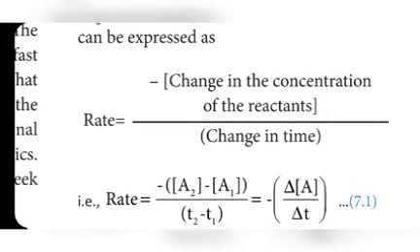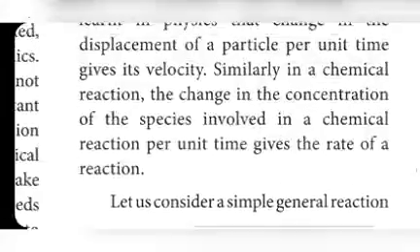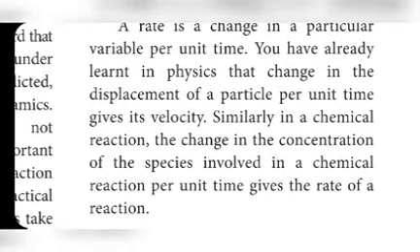Change in concentration of reactant or product divided by time taken. That is given in this paragraph. Change in concentration of species, species meaning reactant or product involved in chemical reaction, per unit time. This is the rate of the reaction.